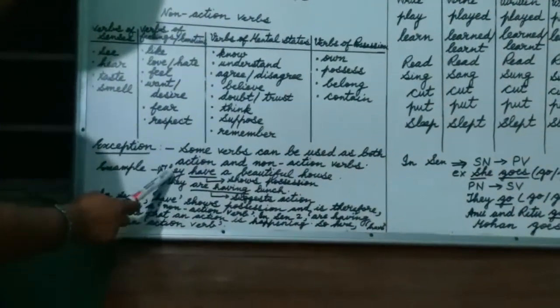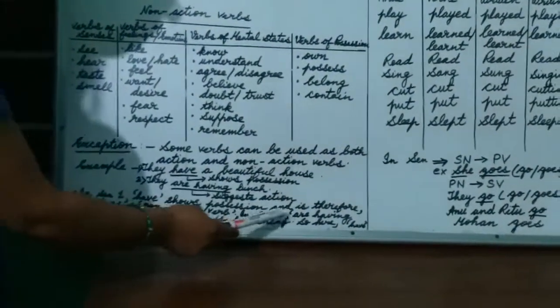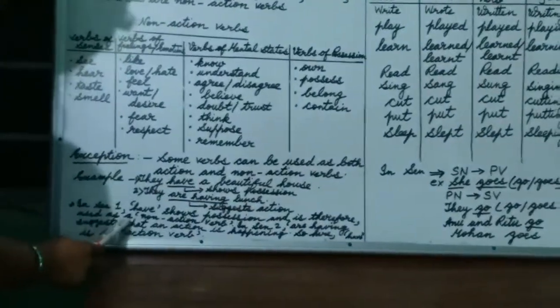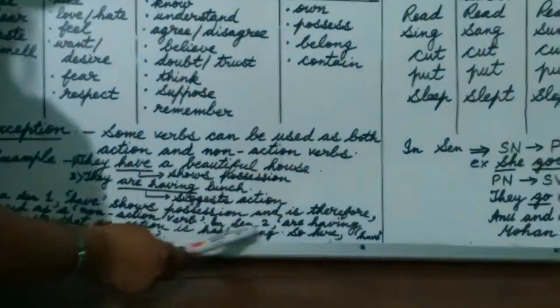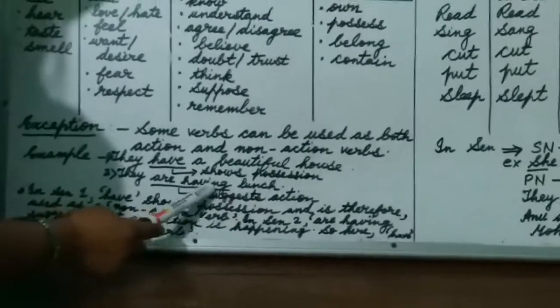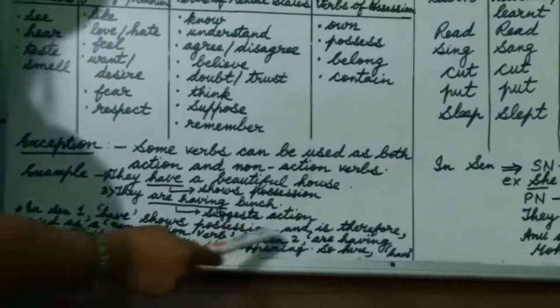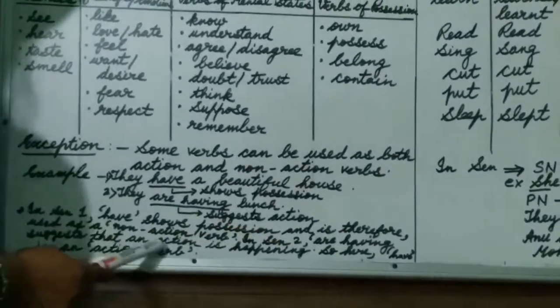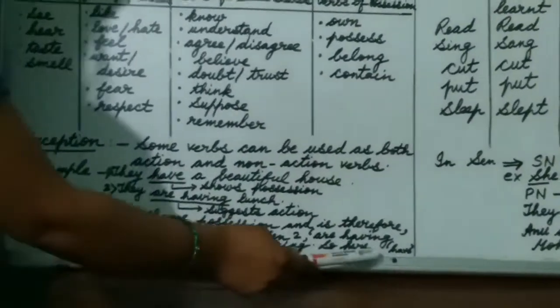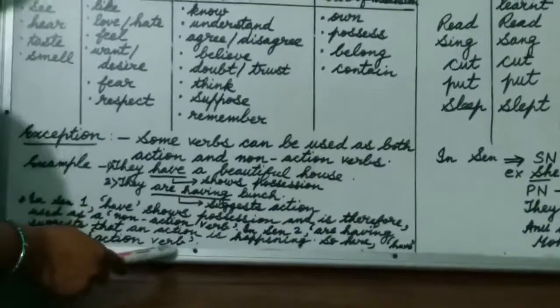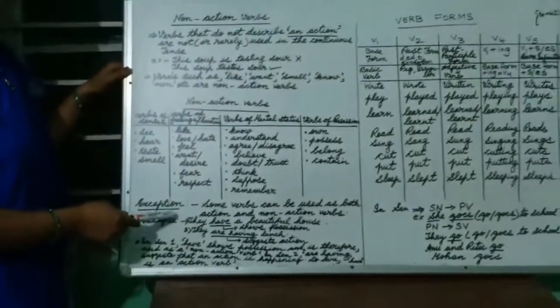In sentence 1, have shows possession and is therefore used as a non-action verb. In sentence 2, are having is an action verb. Are having suggests that an action is happening. So here have is an action verb. This was all about non-action verbs.